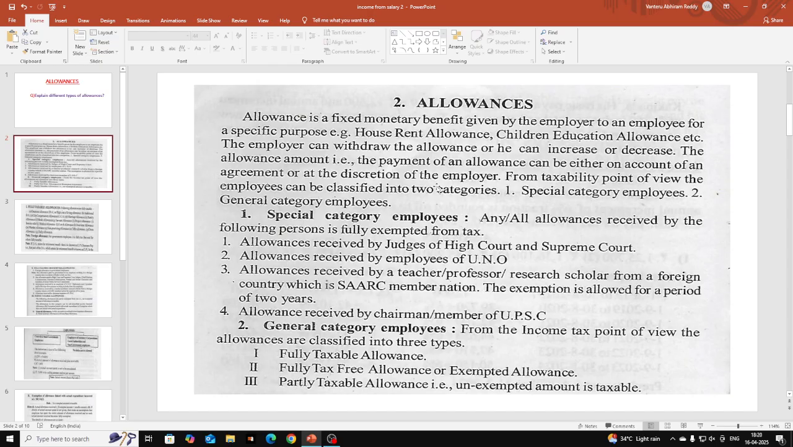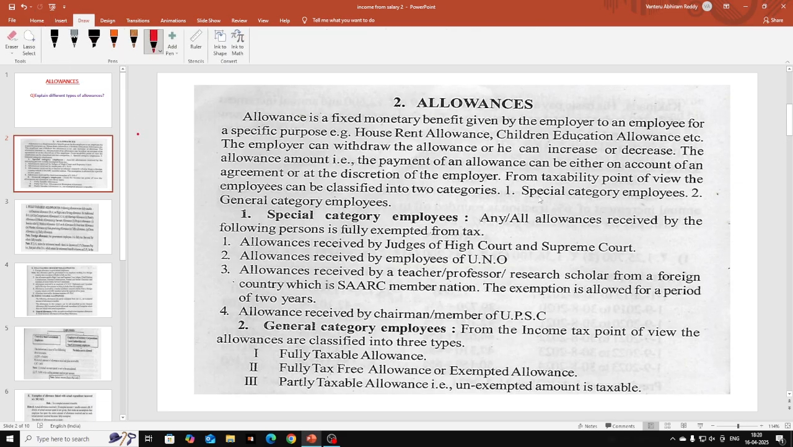For tax liability purposes, allowances are divided into different categories. But before that, whenever we want to impose any tax on allowances, or if we want to know the exemption amount in allowances, we have to divide the employees into two categories. The first one is special category employees and the second one is general category employees. So who are special category employees?